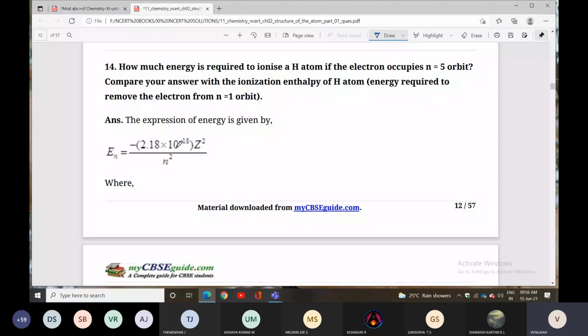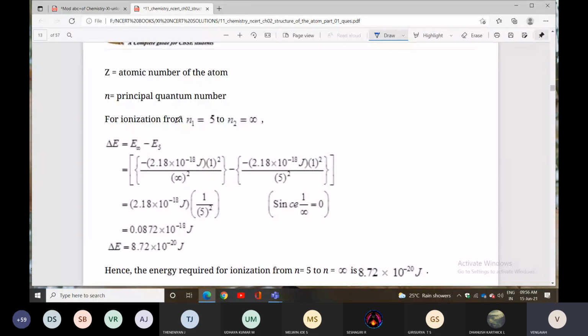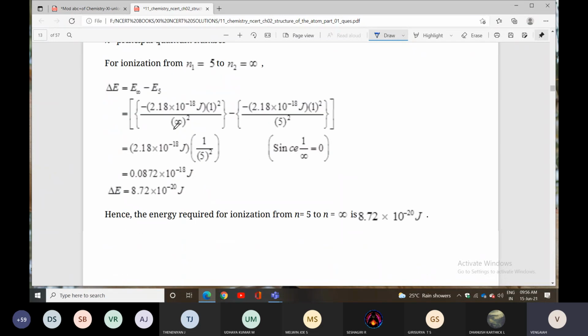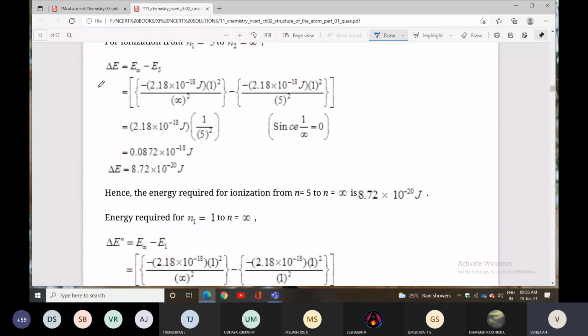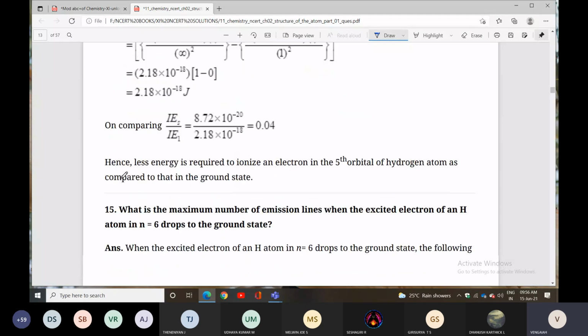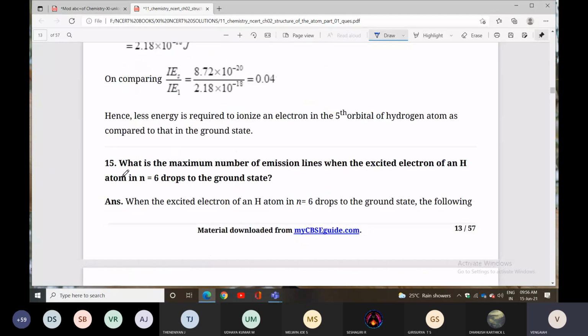For ionization, n1 equal to 5 and n2 equal to infinity. Then delta E equal to E infinity minus E5. So you can substitute all the values and calculate delta E, the change in energy. Then compare the ionization enthalpy of the 5th orbit with that of the 1st orbit.